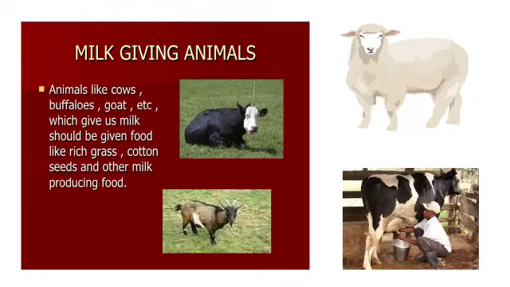Dairy products are those products that we make from milk like curd, cheese, butter, etc. The animals that give us milk include cow, buffalo, goat, sheep, camel, donkey, horse, reindeer, yak, etc. There are so many animals that provide us milk that we can use.